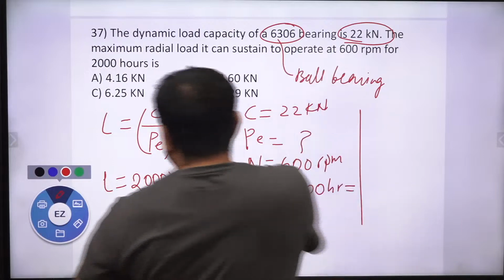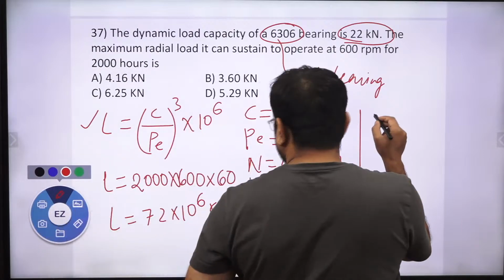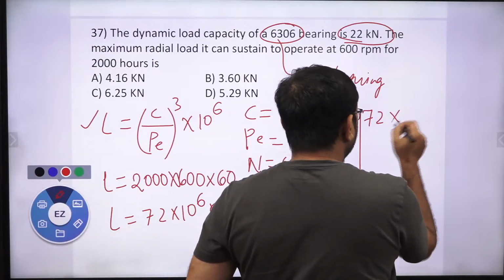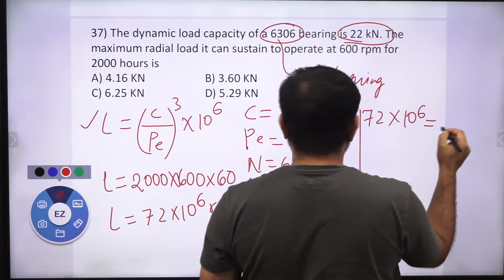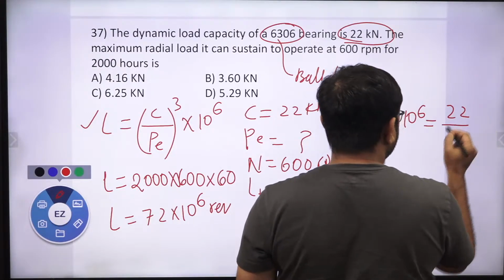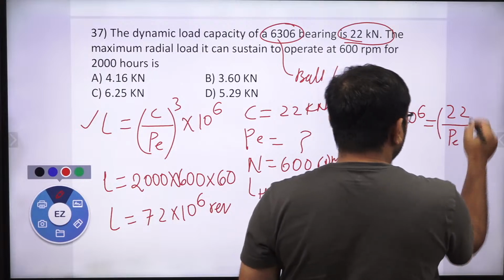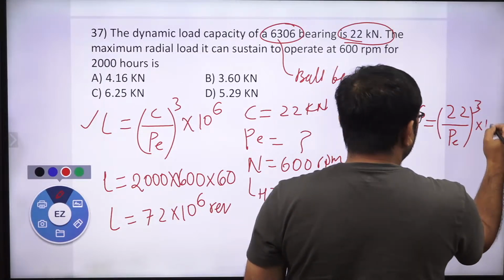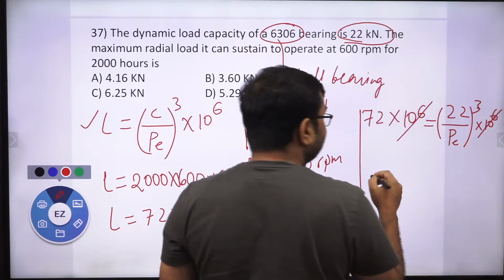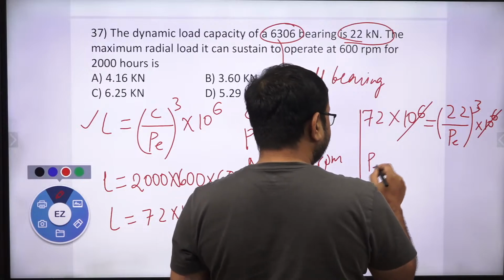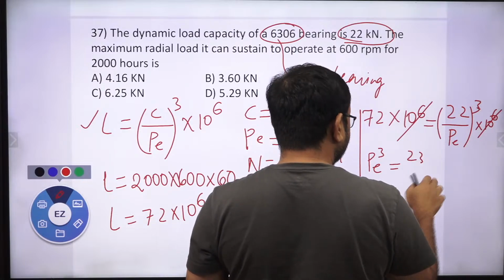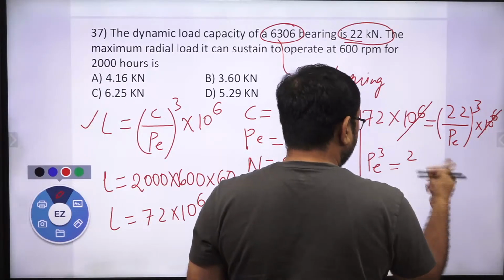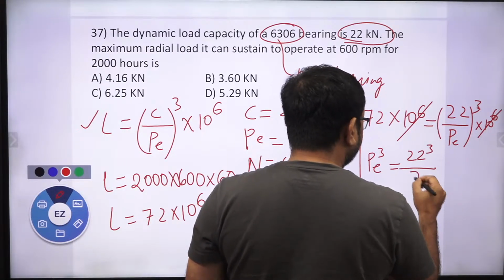Now if I apply this formula, this is 72 into 10 to the power 6, the life of the bearing, into, and this is PE whole to the power 3 into 10 to the power 6. So this is cancelled out with this. So here we get PE cube is equal to 22 cube over 72.